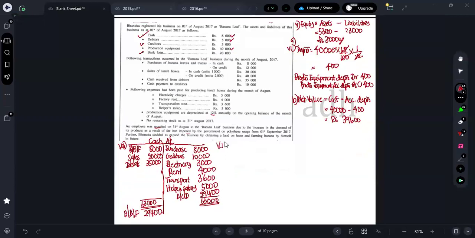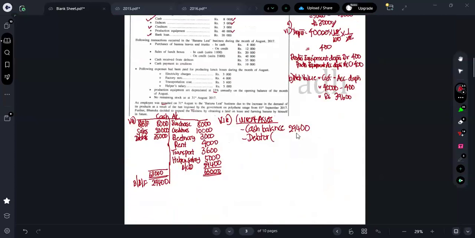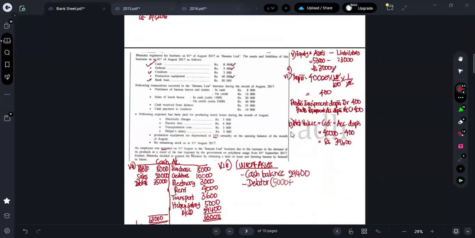So what are the current assets? See here, look here properly. What's the cash balance? First option we can say, cash balance we have 29,400. This one you can say as the answer. Or else you can say the debtors' values. What's the exact debtor value? See here, the opening debtor value was 5,000. From the debtors we were liable to receive 5,000.